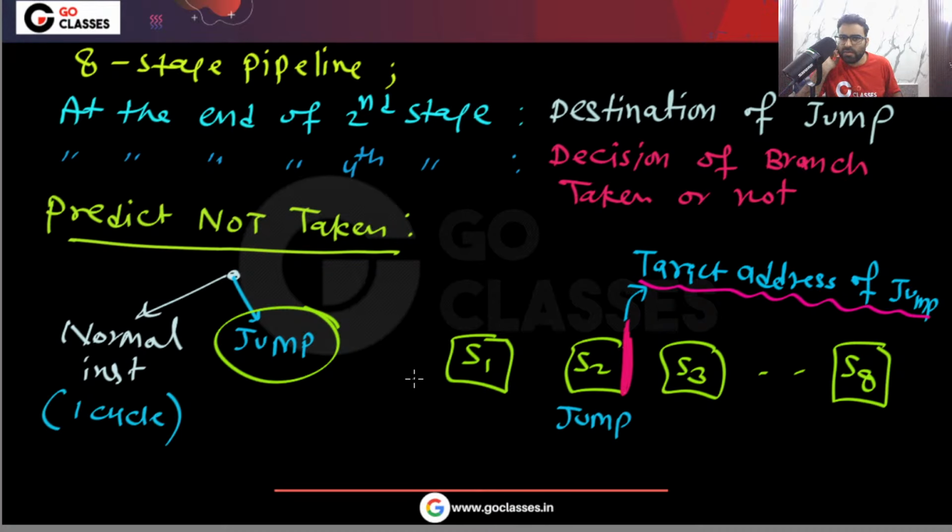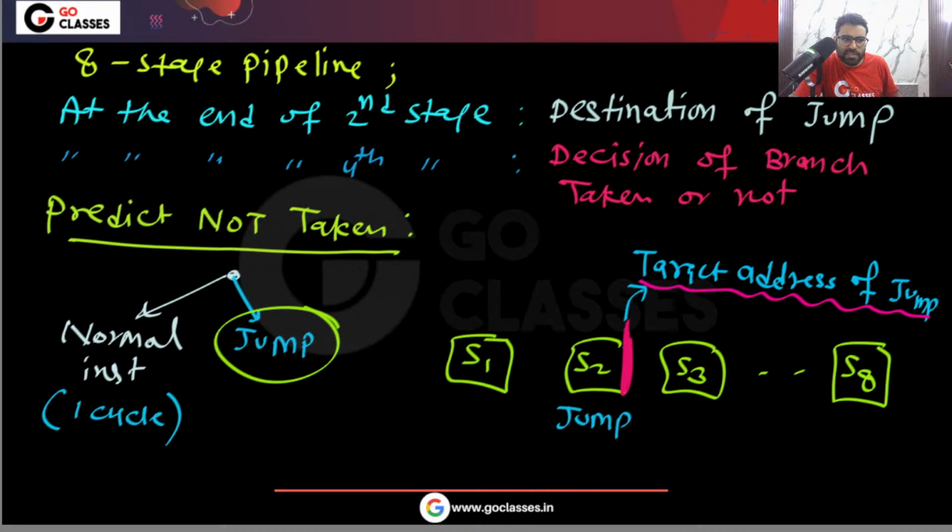Are you getting my point? But if in stage 2 you are finding out whether this instruction is a jump instruction or not, meaning stage 2 is your decode stage, then there is already a sequential instruction here. So there are two possibilities.